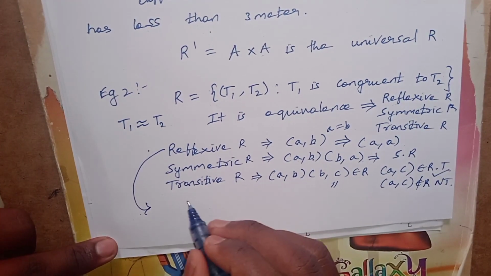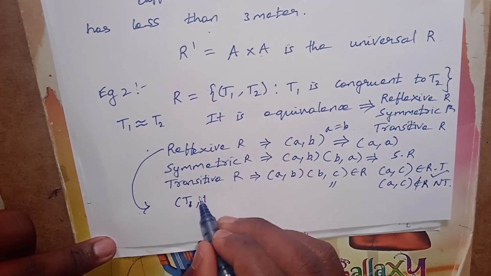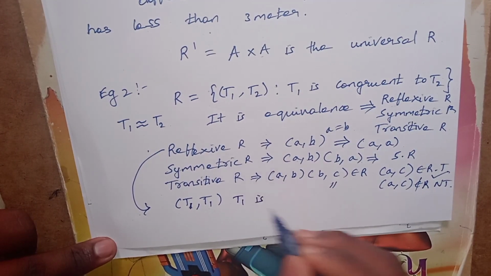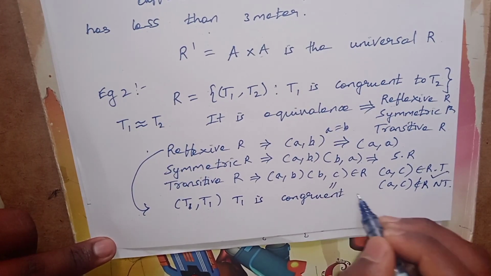For reflexive, here (T1, T1), because T1 is congruent to itself.